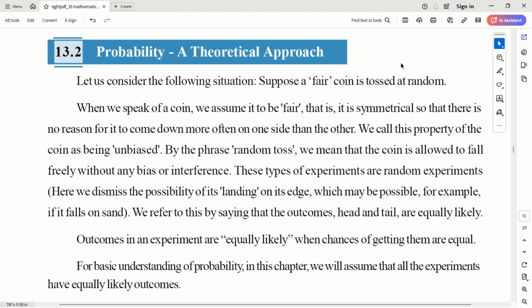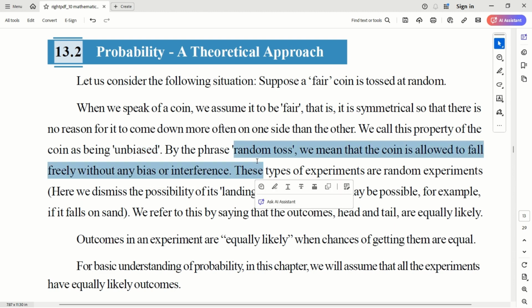In the theoretical approach, we assume a few things. We consider that the event is always fair. In this case, tossing a coin, the coin is a fair coin, which means that when you toss it, heads or tails have equal chances. There is no difference in weight, so that you don't always get more chances of heads or tails. So it's a fair coin, and it is symmetrical. These are basically unbiased events. Unbiased means they don't depend on any external factor or event.